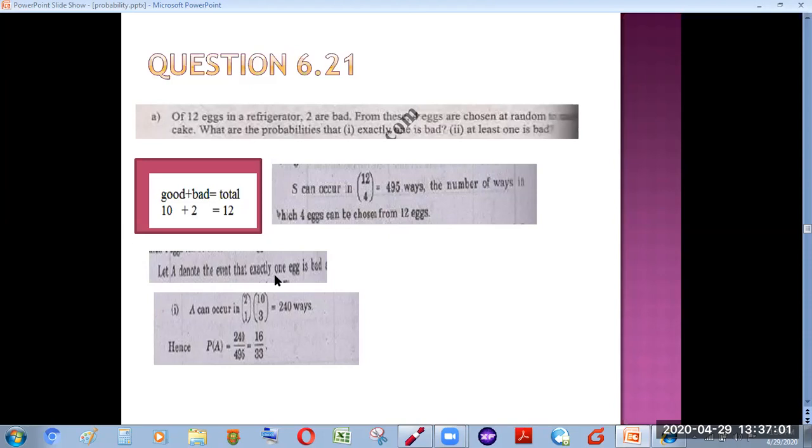So how will we find the sample points for this? We know that there are a total of 2 bad eggs, and we have to find the probability that exactly 1 egg is bad in those 4 eggs used for the cake. So in how many ways can we find the 1 bad egg, with the remaining 3 being good eggs? We know that out of 2 bad eggs, 2C1 will be the number of possibilities that exactly 1 bad egg will be included in making a cake. And out of these remaining 10 good eggs, 10C3 ways can be the